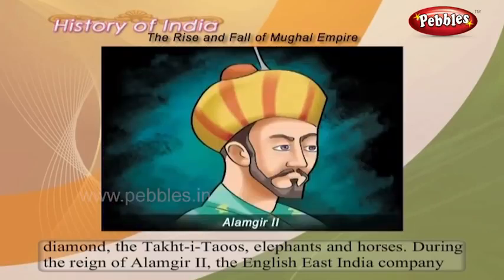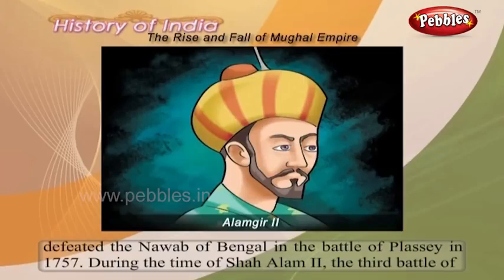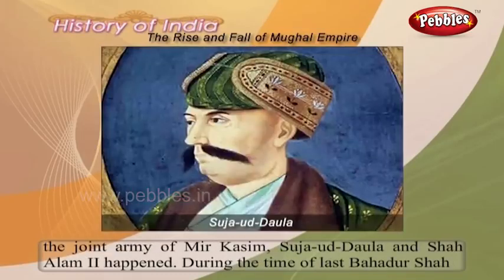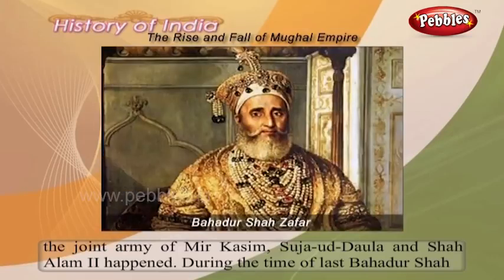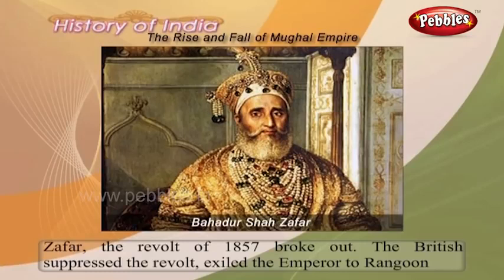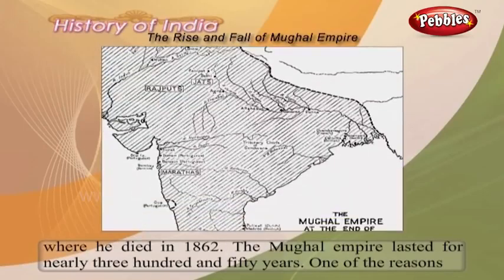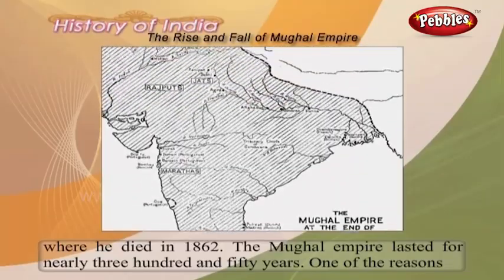During the reign of Alamgir II, the English East India Company defeated the Nawab of Bengal in the Battle of Plassey in 1757. During the time of Shah Alam II, the Third Battle of Panipat between the Marathas and the Afghans, and the Battle of Buxar between the East India Company and the joint army of Mir Qasim, Shuja-ud-Daula and Shah Alam II happened. During the time of the last ruler Bahadur Shah Zafar, the revolt of 1857 broke out. The British suppressed the revolt, exiled the emperor to Rangoon, where he died in 1862. The Mughal Empire lasted for nearly 350 years.